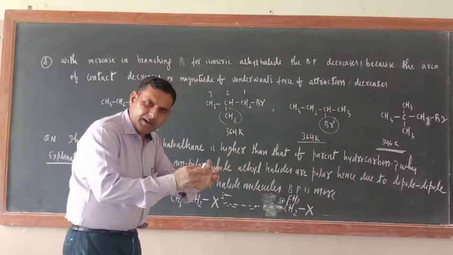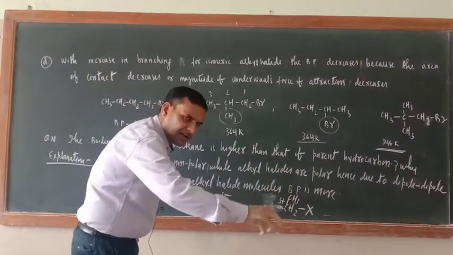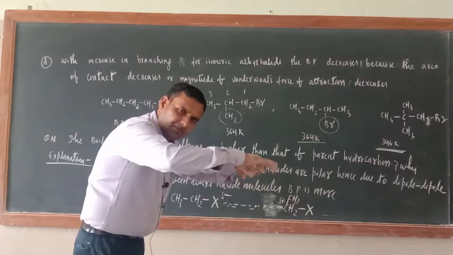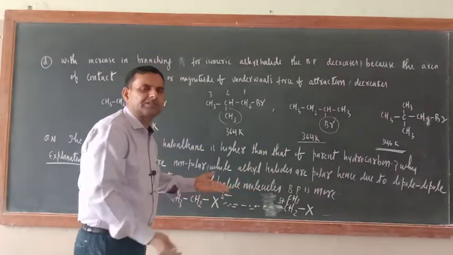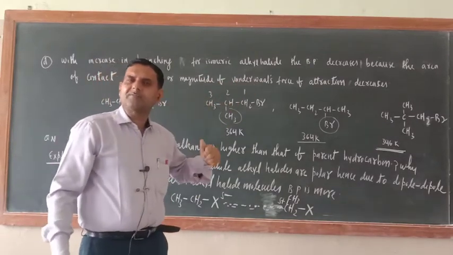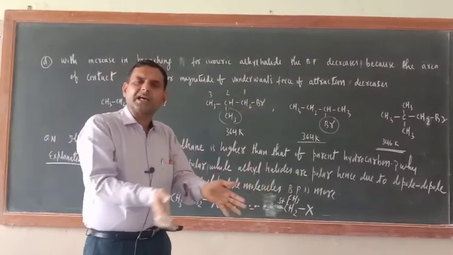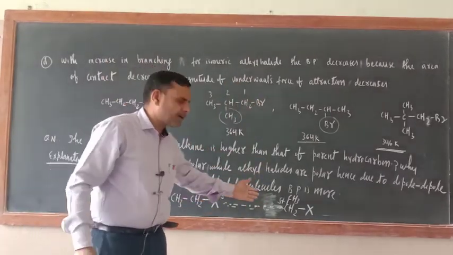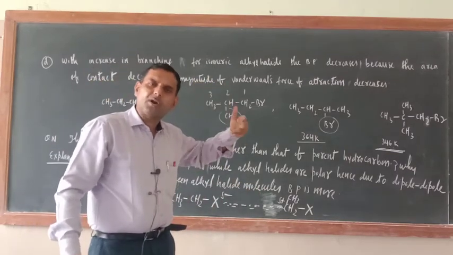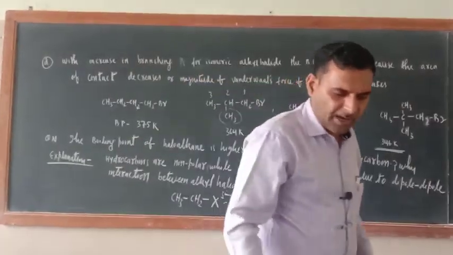So there is a collection of molecules. Because of this collection, so many molecules will interact, will attract each other. Okay, so at one position there is a collection of molecules. That is why there is a slight increase in the boiling point. Boiling point is the temperature at which any substance gets boiled. So when so many molecules are getting collected at one place because of dipole interaction, there is a slight increase in the boiling point, because you have to supply more heat to break those bonds. And last year all these things I have taught you.